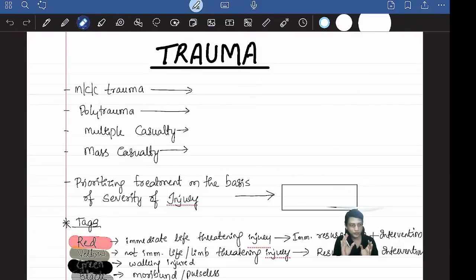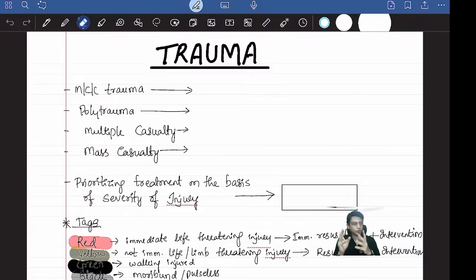My only request from you is please be interactive. Please keep putting your comments in the chat section. If you have any doubts, you can stop me then and there itself. We'll clarify that and then only go to the next part. This is a bit of a lengthy topic today, trauma. I'll try to cover the entire trauma along with the burns if possible in today's session. If you are ready, let's start.